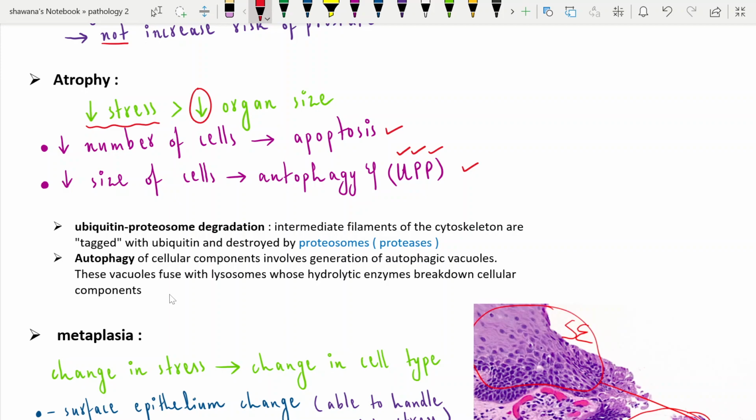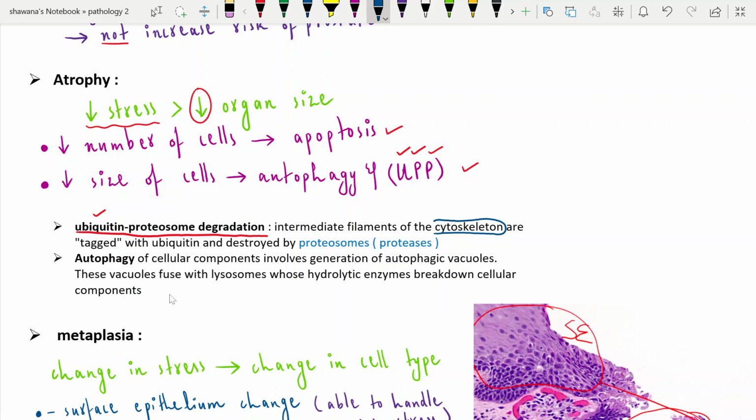First is the ubiquitin proteasome degradation pathway. Ubiquitin is a protein present almost inside all cells, and its function is to maintain the protein clearance of the cell. For example, the intermediate filaments of the cytoskeleton.